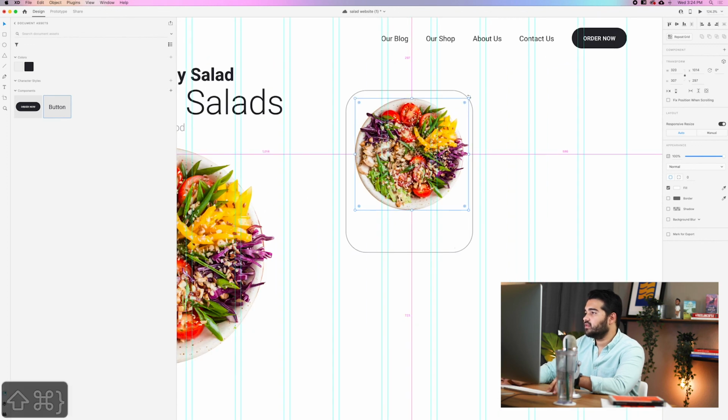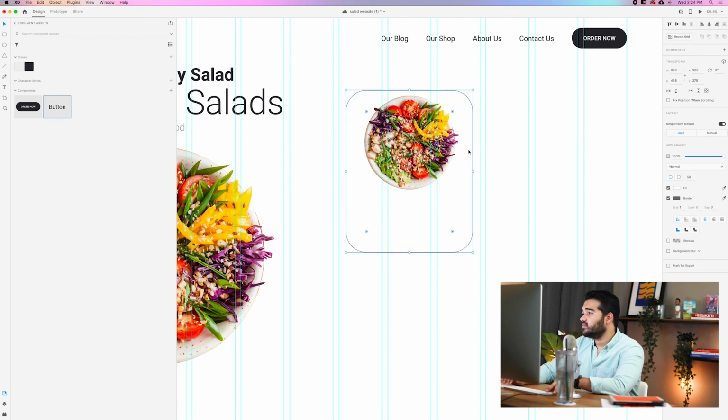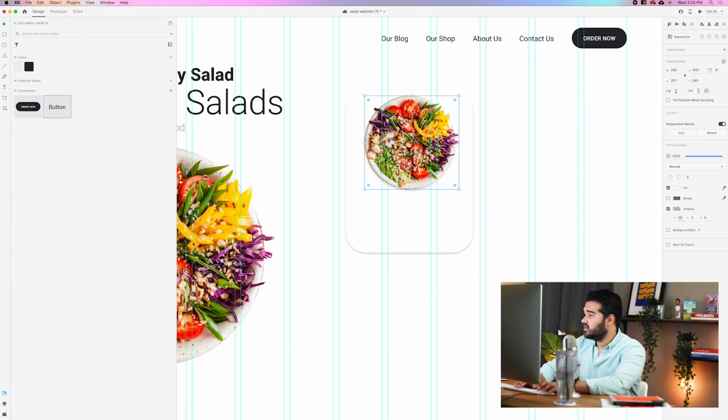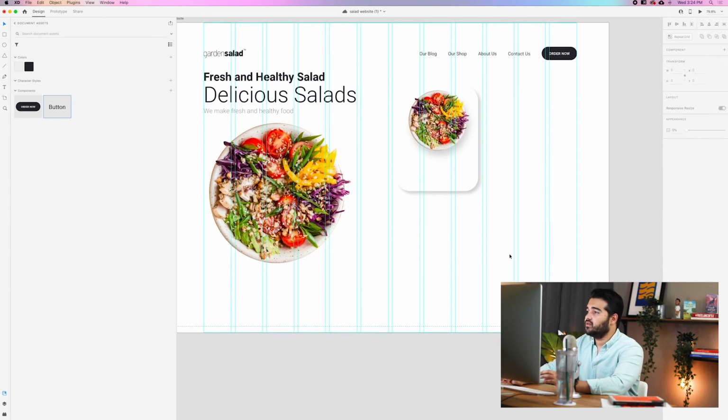So you can create a little bit of a card. I'm going to add some shadows to it. I'm going to remove the border, and I feel like I want to add a shadow to this too. So I'm going to put it at 10, 20, 30. That looks really nice. And then here, I'm going to change it to 10, 10, 13, I think. That looks really nice too.